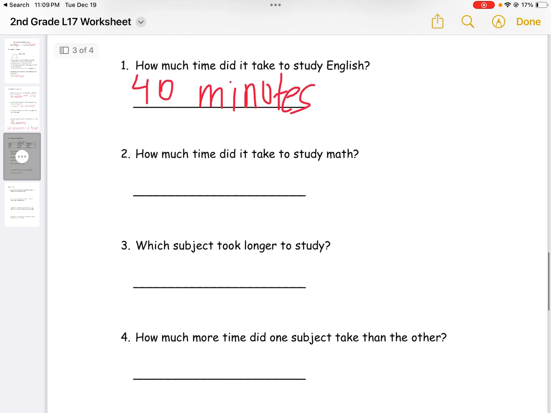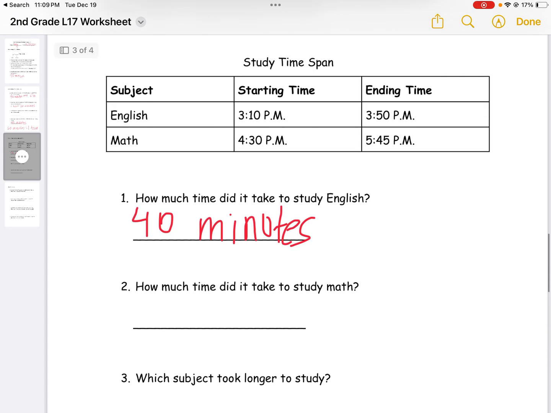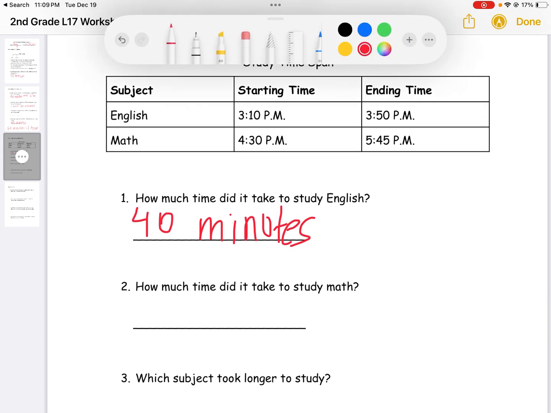Question number 2. How much time did it take to study math? So looking at the second column, it tells us the starting time is 4:30 p.m. and the ending time is 5:45 p.m. So we know that the hours have passed, which is 1 hour, and looking at the minutes, 15 minutes has passed. So we would write down 1 hour and 15 minutes.